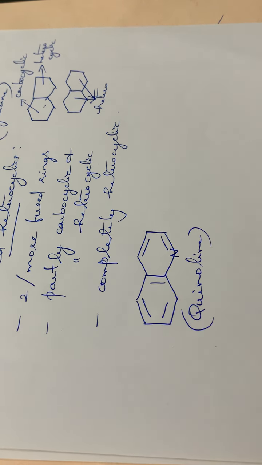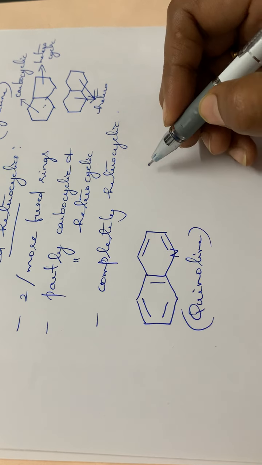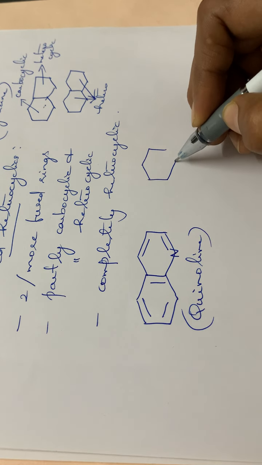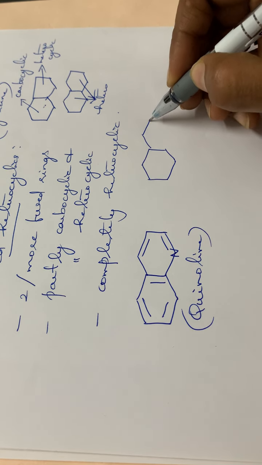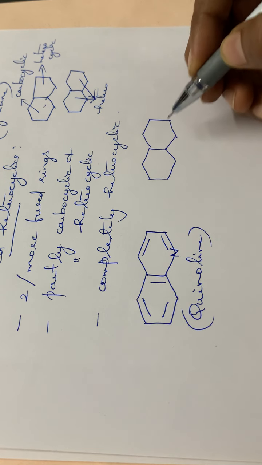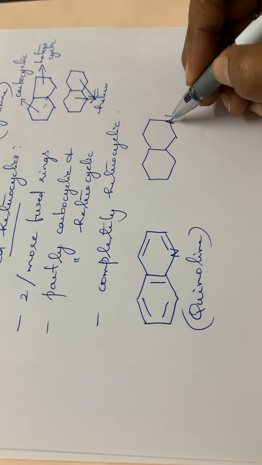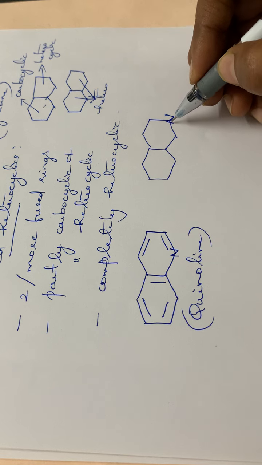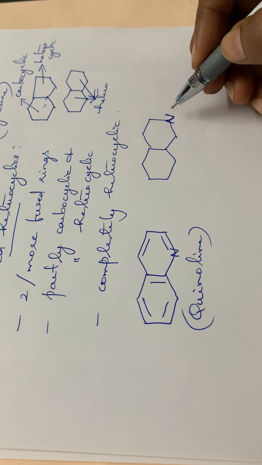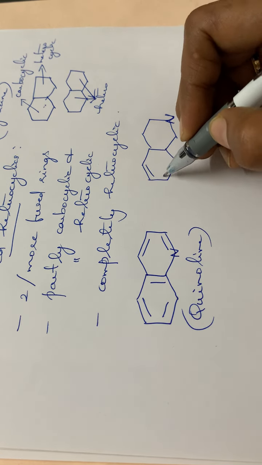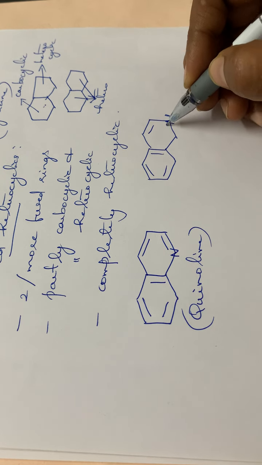So this is the first example of a condensed heterocyclic. Then the next one is almost similar, only a change in the position of the nitrogen atom. Here the nitrogen atom is at the second position, and the double bonds will be like this.